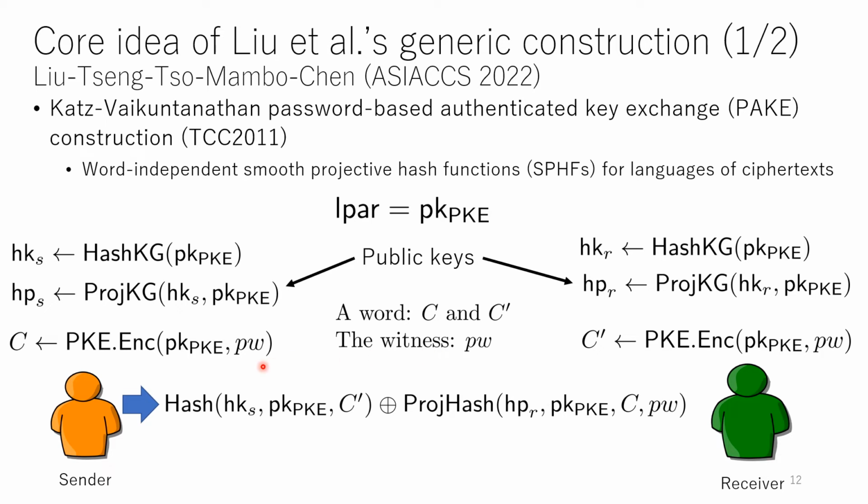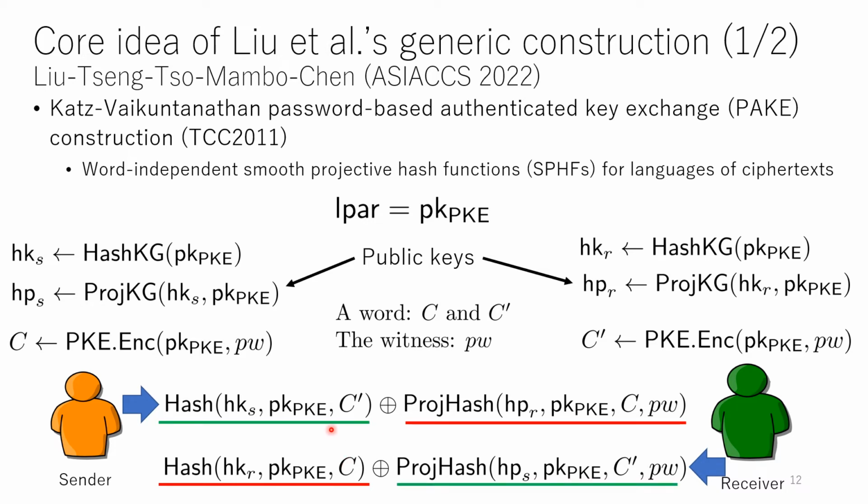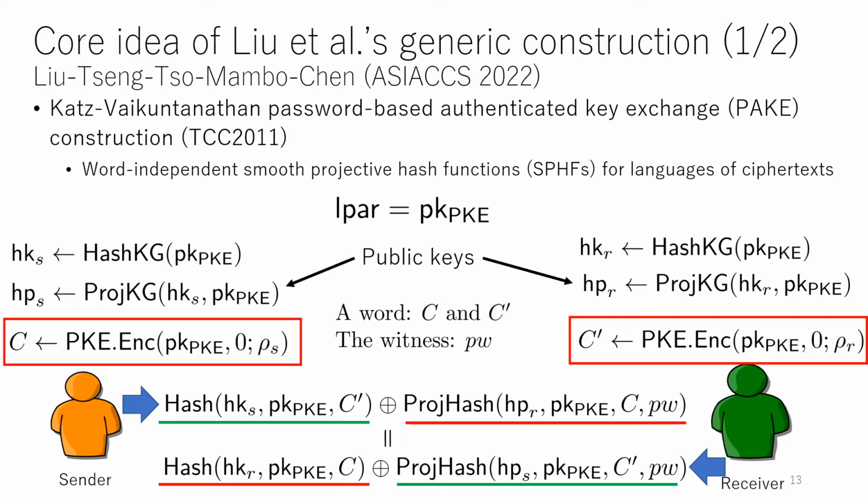The sender can compute this value, and the receiver can also compute this value. Due to the correctness of the smooth projective hash function, this value and this value are the same, and this value and this value are also the same. So these two values are the same.